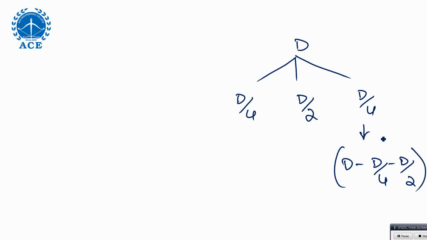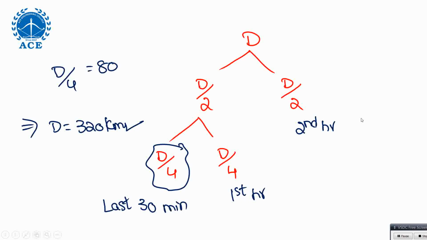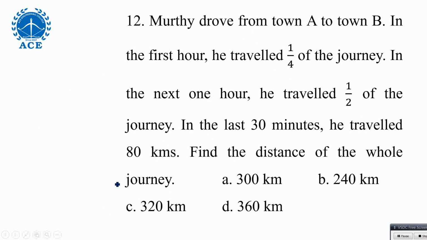Then you get D by 4, that is 80 kilometers. Actually, like this, we need to split. For a better understanding, I explained in a different way. Okay, D by 4 is the last part of the journey. Right, so 320 is the answer.